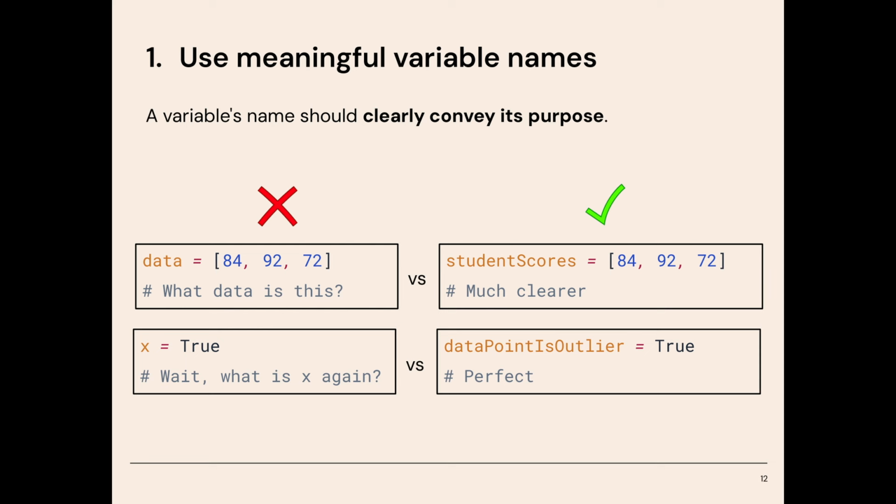For example, let's say we have a variable that's a list. First, we can call it data. But what does data represent? We don't know. Let's make it much more specific. Student scores. That makes it much easier to follow.